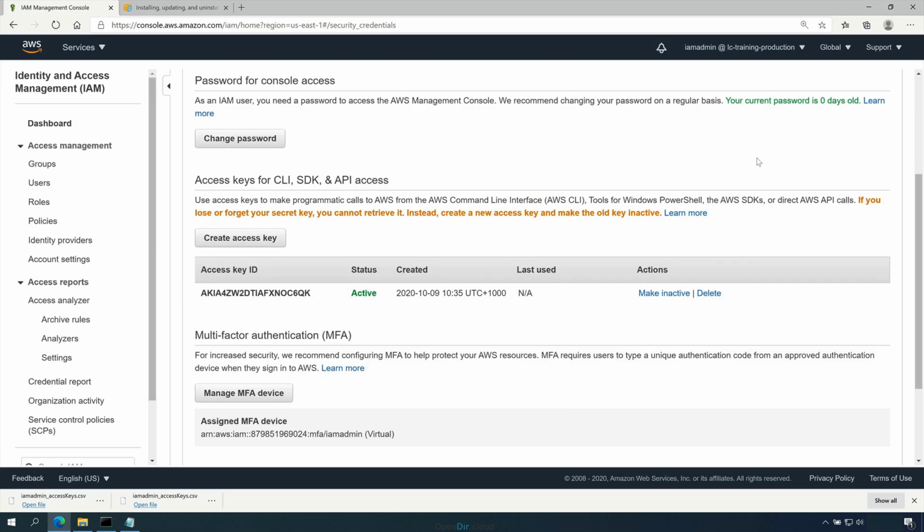Now at this point you've configured everything that you need to as part of this lesson. So you've set up the AWS command line interface and you've configured two named profiles, iamadmin-general and iamadmin-production. And these are what we're going to use throughout the rest of this course whenever we need to do any work using the command line.